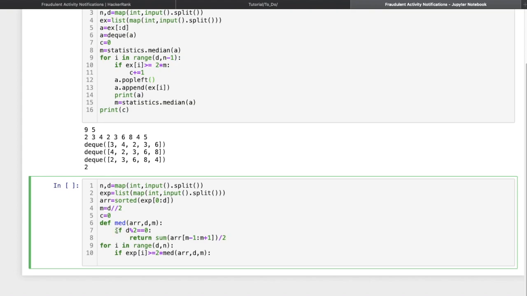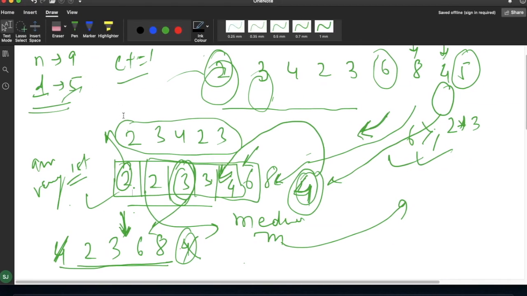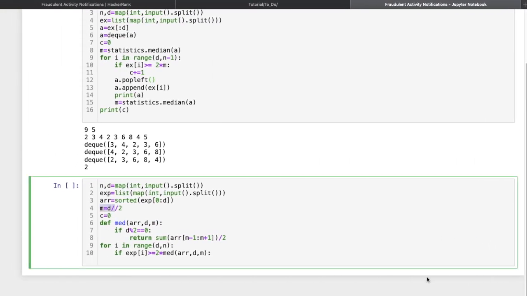So if it is even, my d value is even. Suppose d is equal to 4 and my values are 2, 3, 3 and 4. So here my middle values will be this one and this one. So I have to simply add these values and return the average of these two. So it will return the sum of the array from m minus 1 to m plus 1 and divide by 2, the average value.